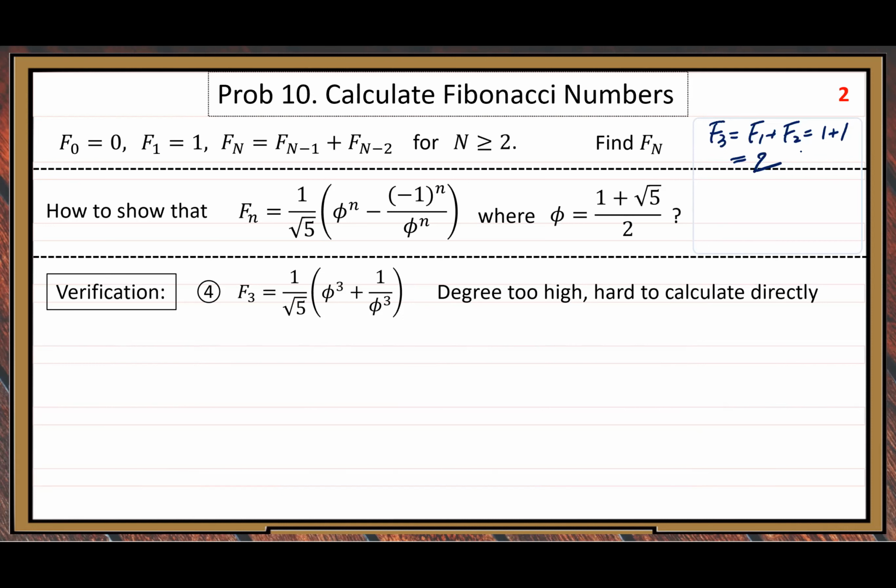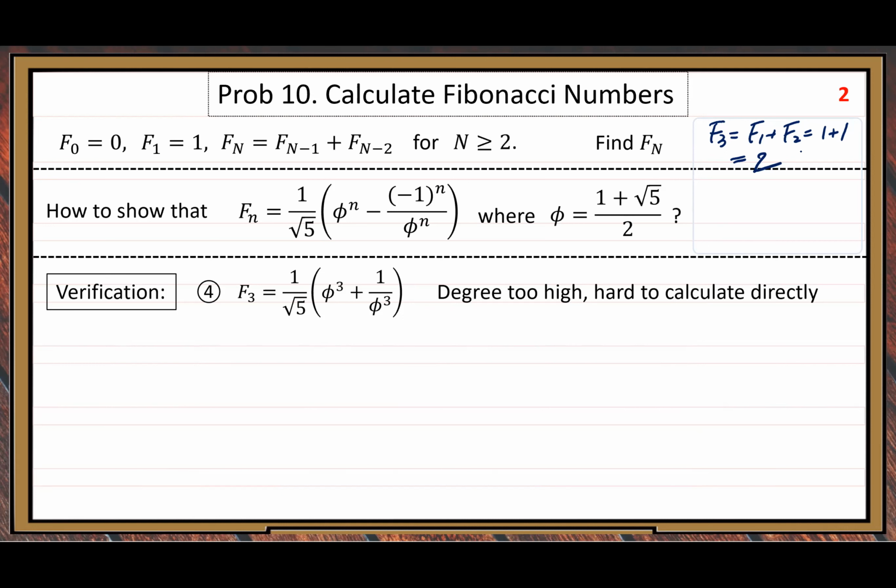But here, you can see the degree of phi, which is 3, becomes relatively high. Although we can use the usual way, the old way we used in the previous step, to do verification.